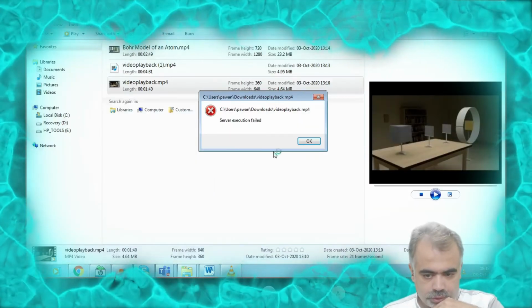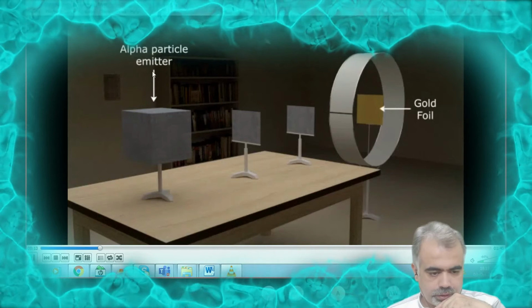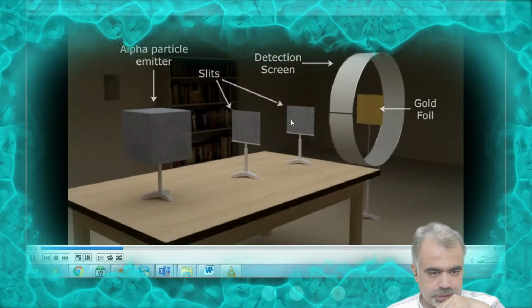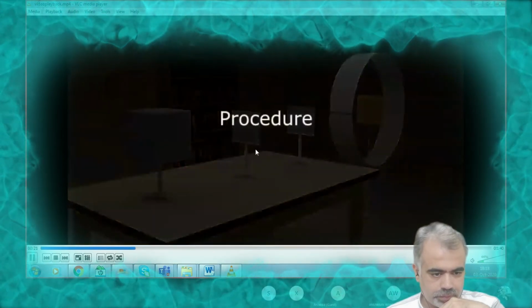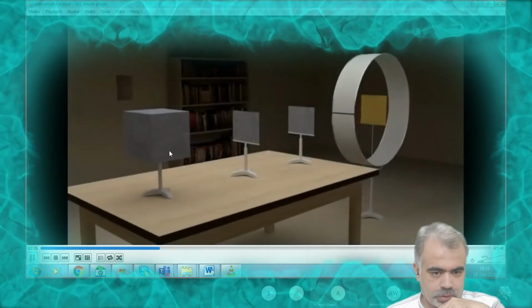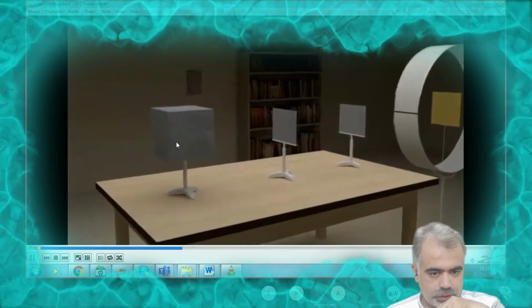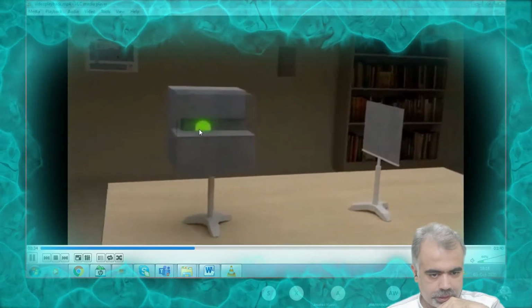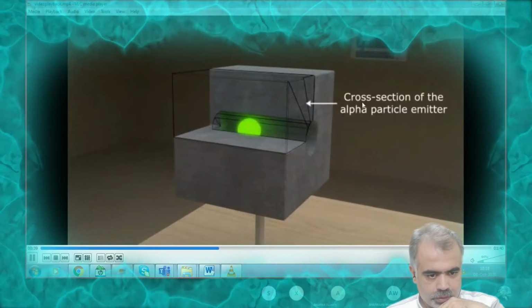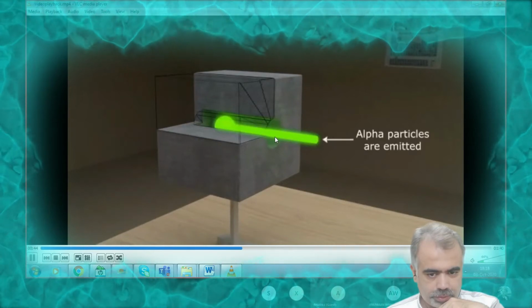Yeah, you see this Rutherford model of atom. Actually, this is the apparatus which he used. This is the alpha particle emitter, right? This is a detection screen, and he used two slits also. Now, what procedure did he adopt? What did he do? This is an alpha particle emitter. There is a radioactive material present here which will emit the alpha particle radiation.